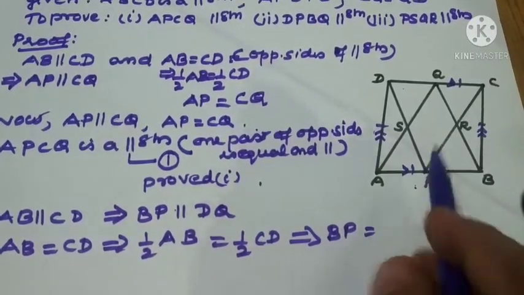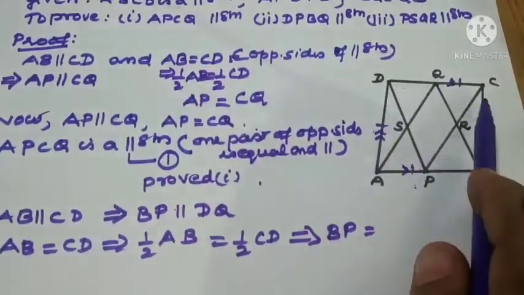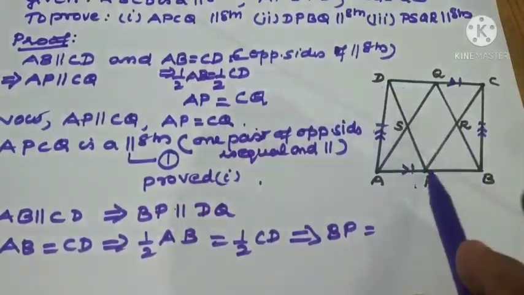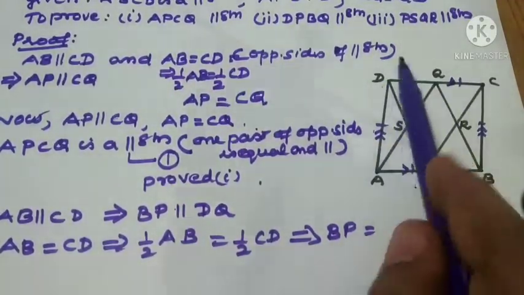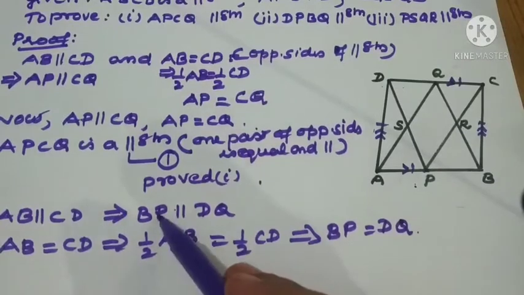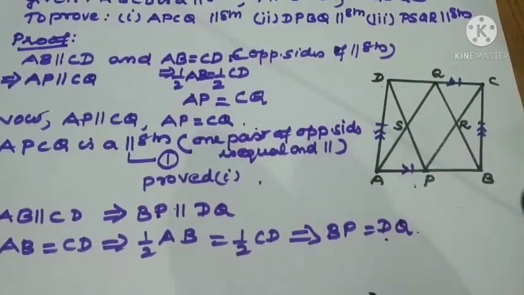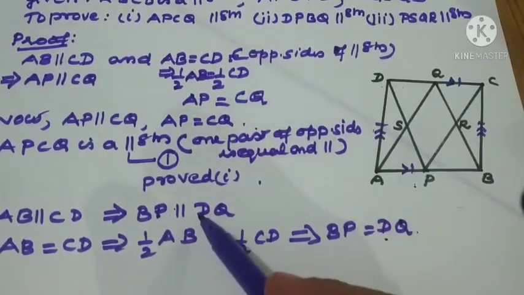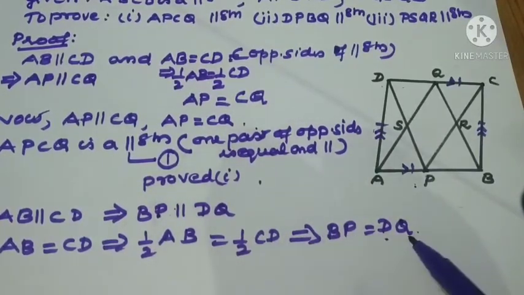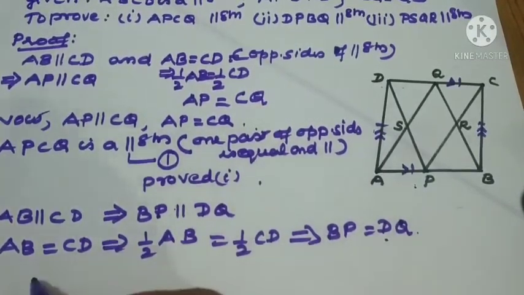BP equal to half of CD means both DQ and CQ we can write, but we want which parallelogram? DPBQ. So DQ is coming this side, so here BP equal to DQ. Now BP parallel to DQ, BP equal to DQ. Then what is the meaning of this? One pair of opposite sides is equal and parallel, so therefore it is a parallelogram.